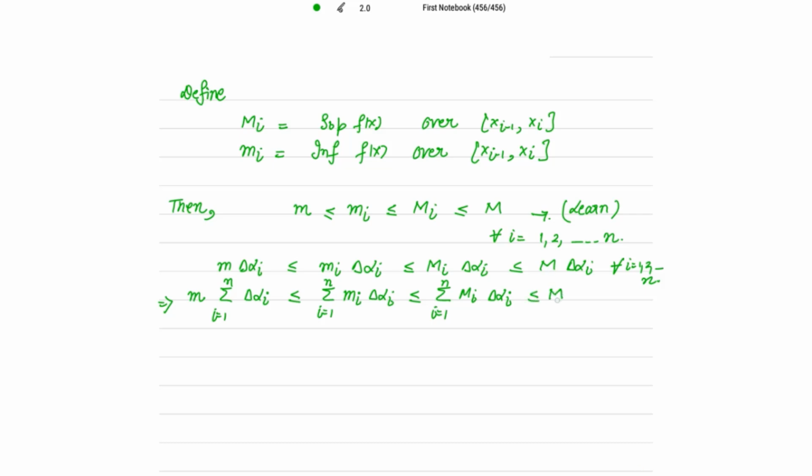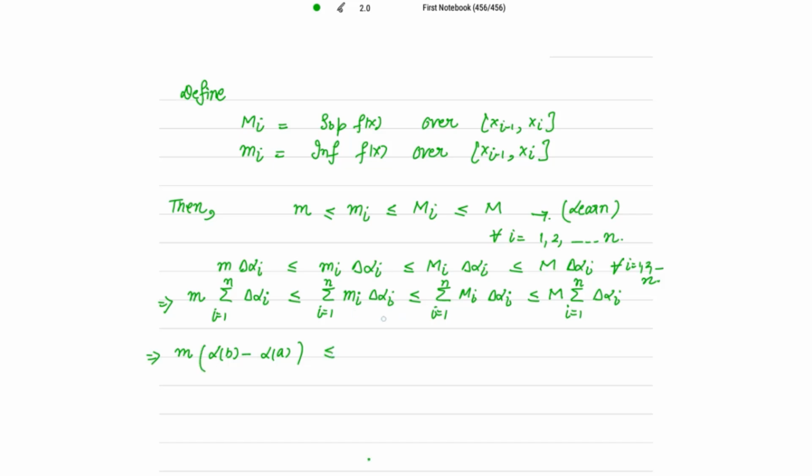Here m has nothing to do with the summation, there is no i defined, so it is taken outside. It is m times the summation of delta alpha i. Now the sum of all delta alpha i's is alpha(b) minus alpha(a); in between, all terms cancel out. So the complete sum is the value of alpha at b minus the value of alpha at a.